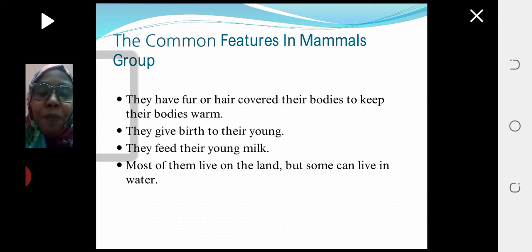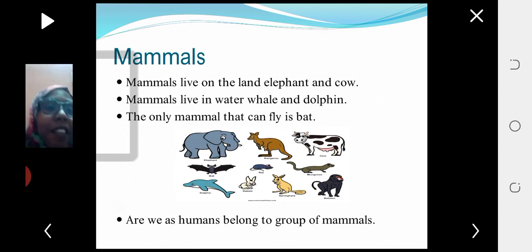So to put a living thing in the group of mammals, you have to study the features of the group of mammals in detail. Feature number one, they have fur or hair. Feature number two, they give birth to their young. Feature number three, they feed their young milk. Feature number four, most of them live on the land, but some can live in water. Wow. And some can fly. Yes. Look at this picture.